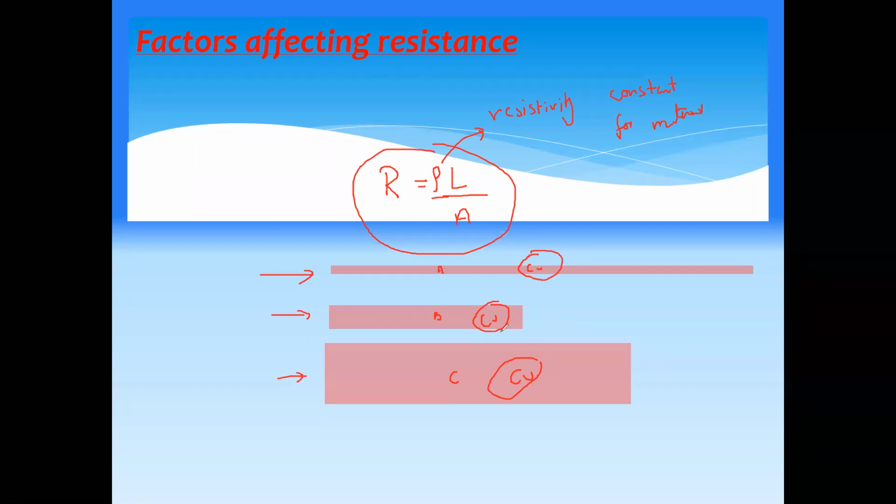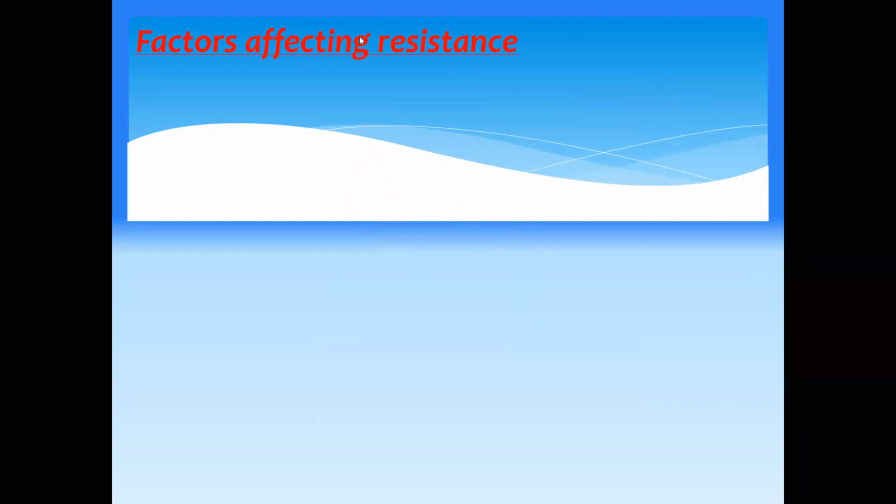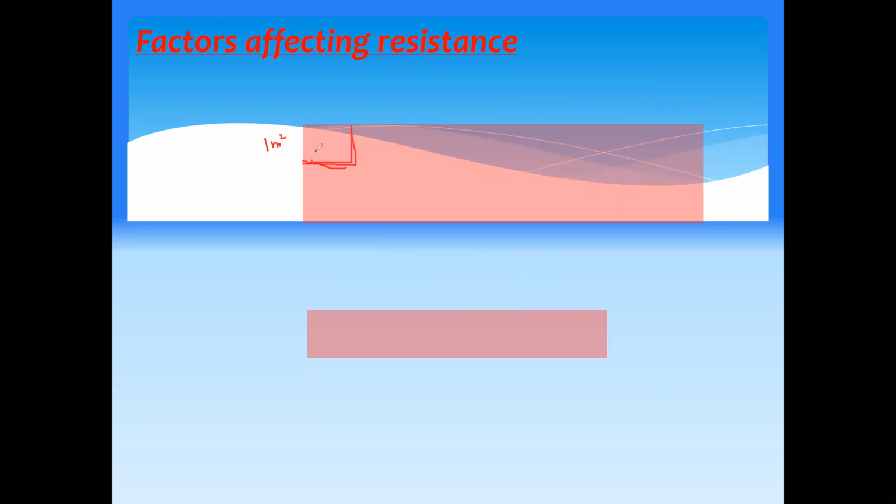And what is the meaning of resistivity? Resistivity actually refers to this: example, you have two wires made up of copper. One has a large area and is longer, another one has a small area and is shorter. So what is the resistivity? Resistivity means when you take a cross-sectional area of 1 meter square and a length of 1 meter, the resistance of this part is called resistivity.